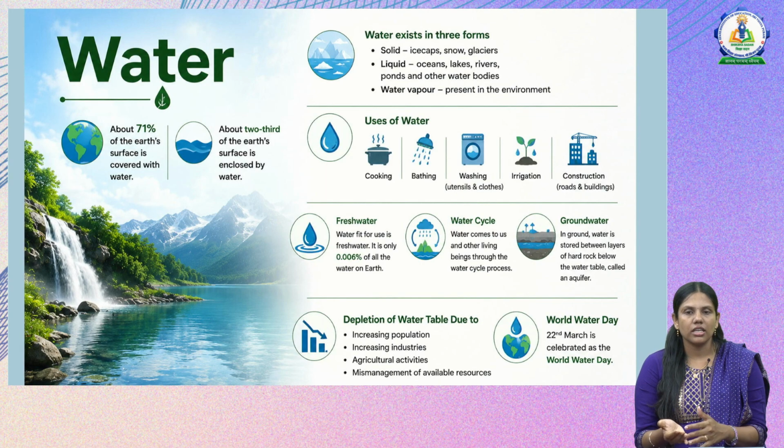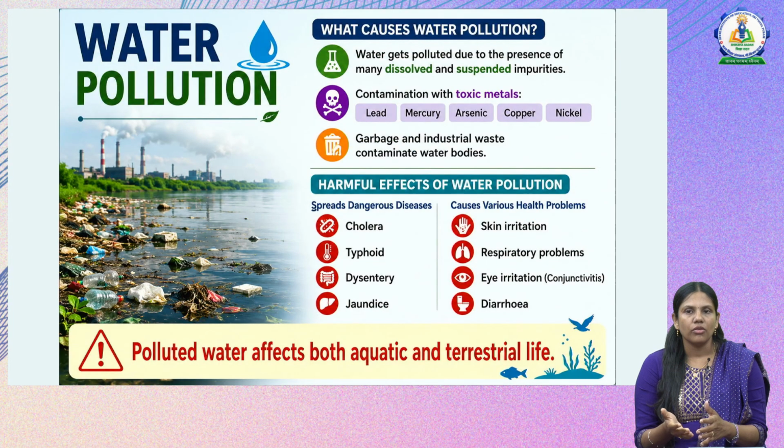Now next let us see what is water pollution. What causes water pollution? We already saw what air pollution is, now let us see water pollution. When water gets polluted due to the presence of many dissolved and suspended impurities, then we call it water pollution. And this can happen because of the waste we throw or the toxic metals that are released from the industries or the garbage, industrial waste which is just disposed near the water bodies. This all will lead to water pollution.